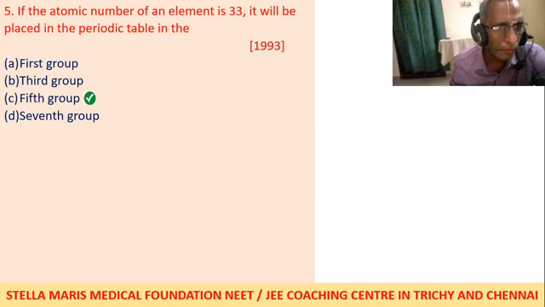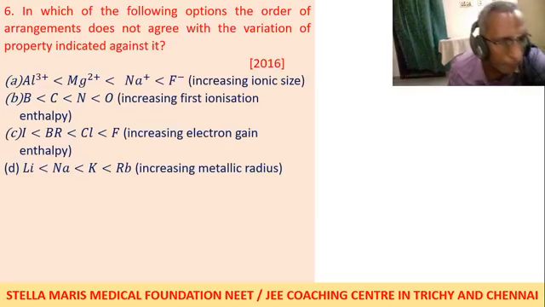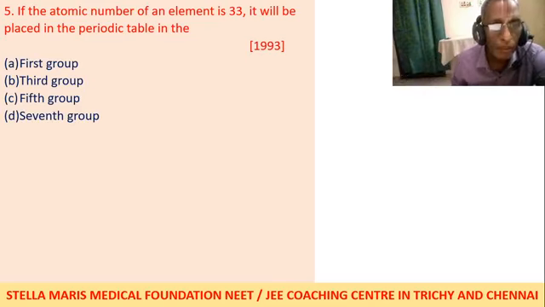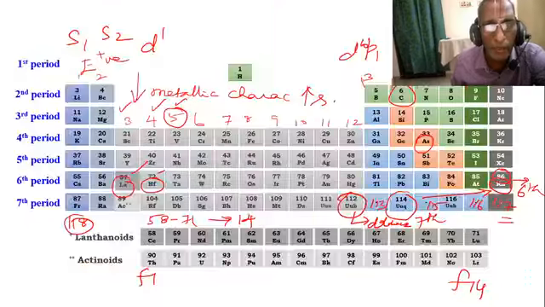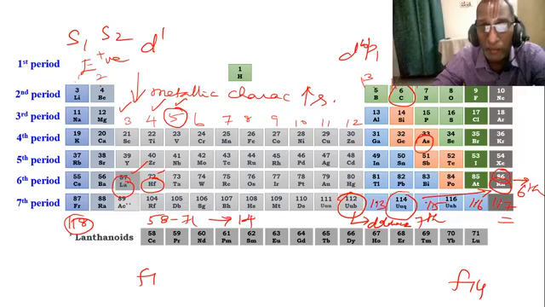15th group is mentioned as 5th group. 5th group means in the periodic table, 5th A, 5th B, like that it is mentioned. Mendeleev's periodic table it is mentioned. 5th group, right, correct. 15th group is correct. The question may arise, why 5th group? 15th group is not there, only 5th group is there, means you have to see Mendeleev's periodic table: 1A, 2A, 3A, 4A, 5A. All these are B, third B.